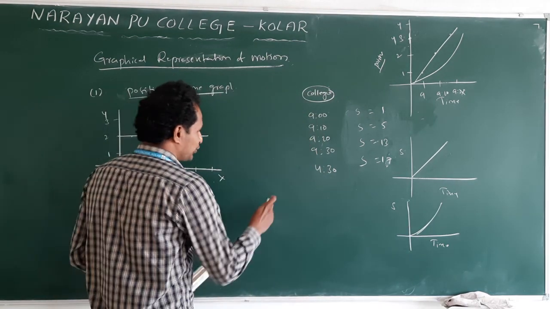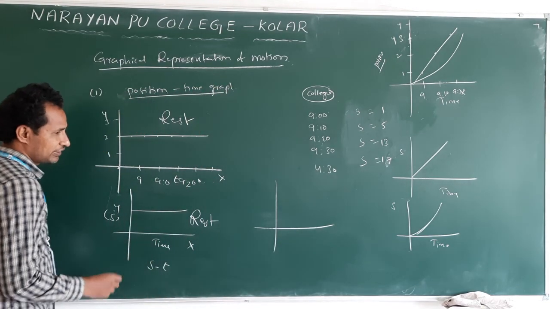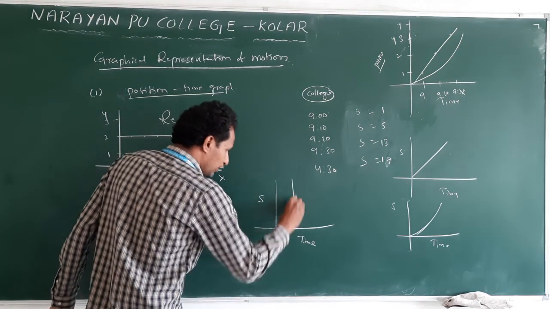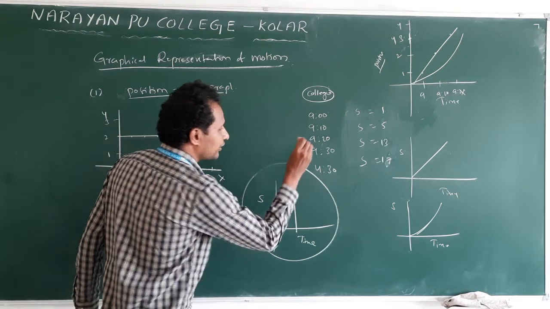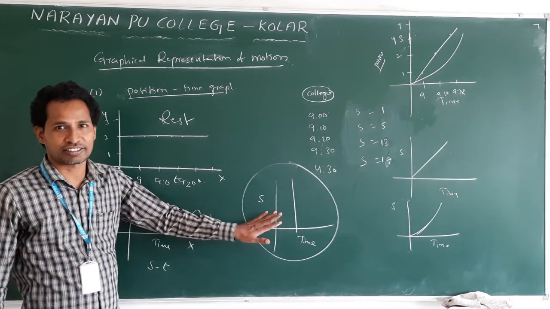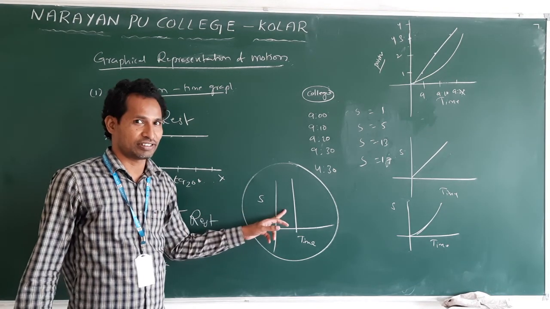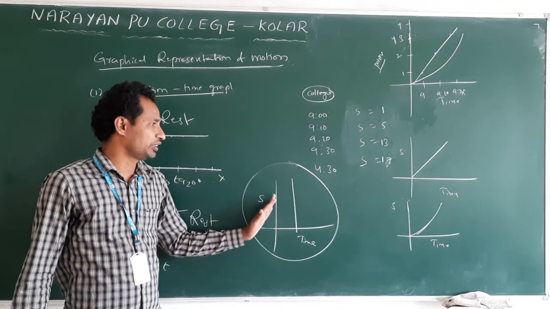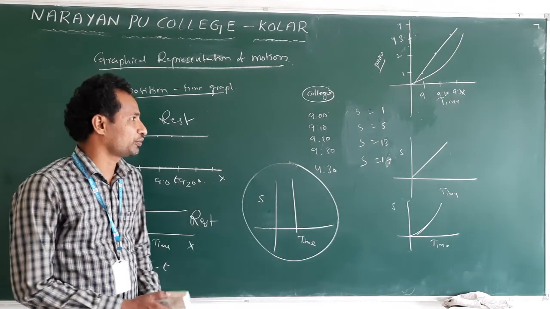Few may have a doubt. Sir, you have drawn a line parallel to the x-axis, the time axis. What if you draw a line parallel to the position axis? This answer we will see in the next class. You will find whether this is possible or not. Clear? This I explained. Now you try this. I have drawn a line parallel to position. Think about it; the answer I will give tomorrow.